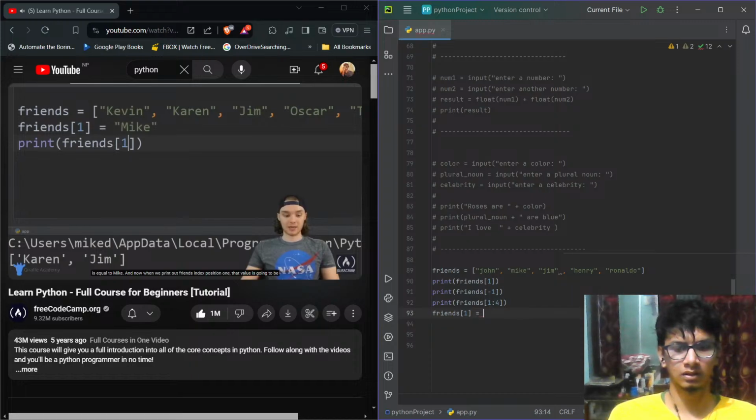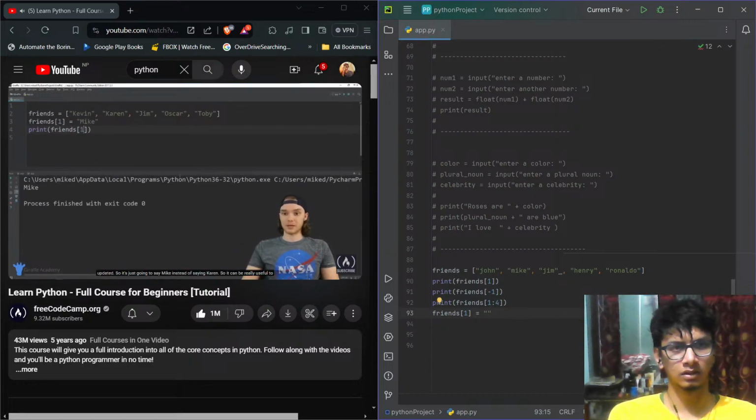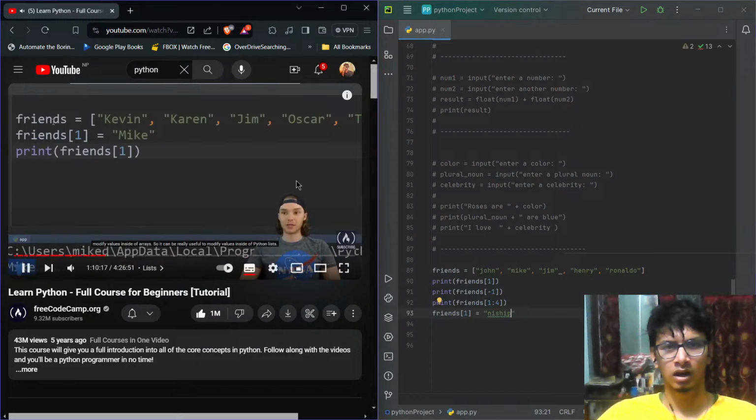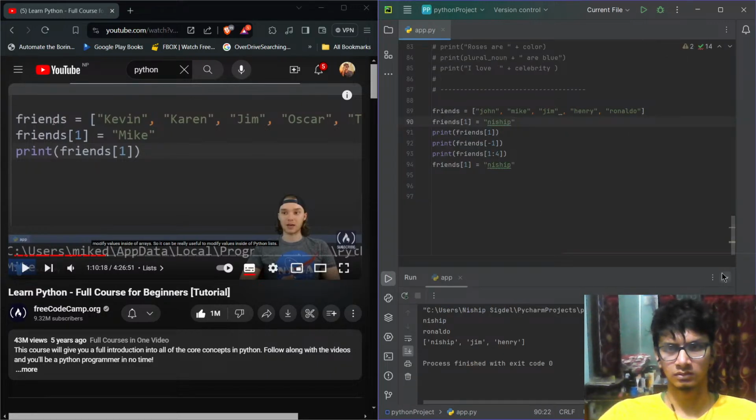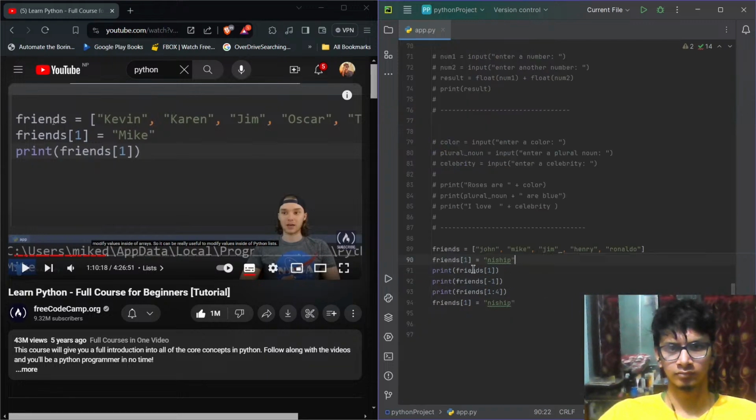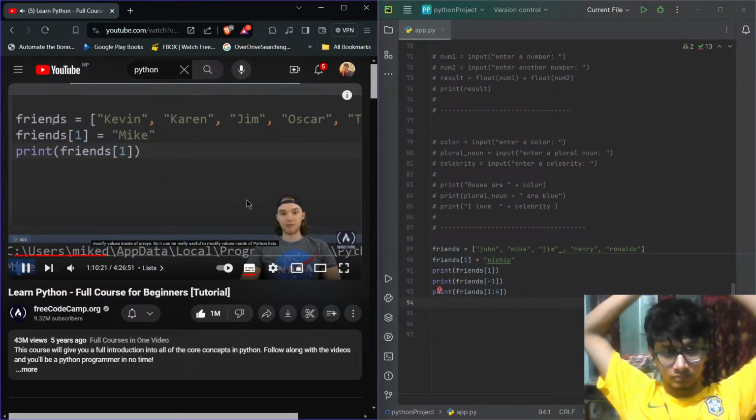And now when we print out friends index position 1, that value is going to be updated. So it's just going to say Mike instead of saying Karen. So it can be really useful to modify values inside of Python lists.